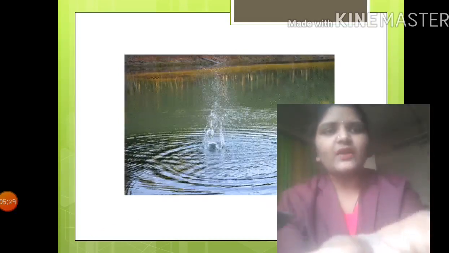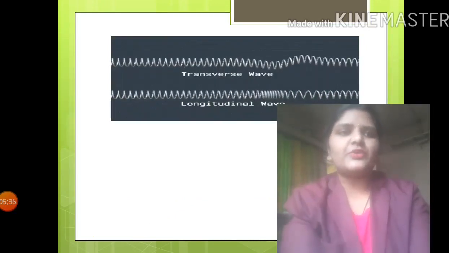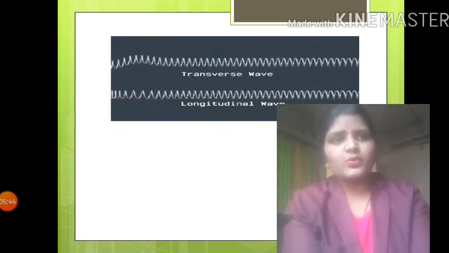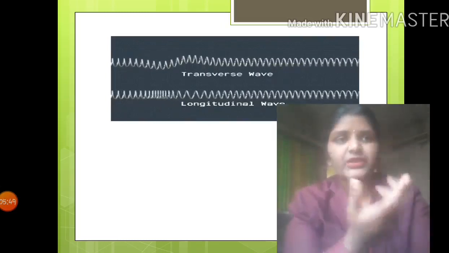So after this, just observe what is happening over there. There are two types of waves. The first one is transverse and the second one is longitudinal. As you can see over here, for the transverse wave they have considered a spring.